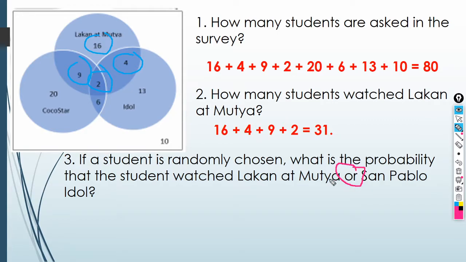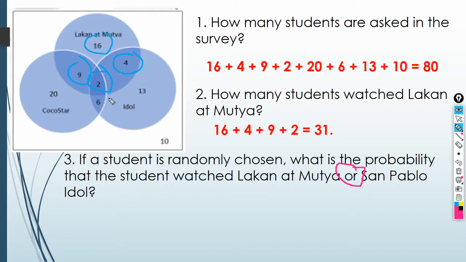So, when you see or, it talks about the union. So, you are going to add all the numbers belonging to Lakan. So, nagawa na natin siya. It's 31. And then, San Pablo Idol.